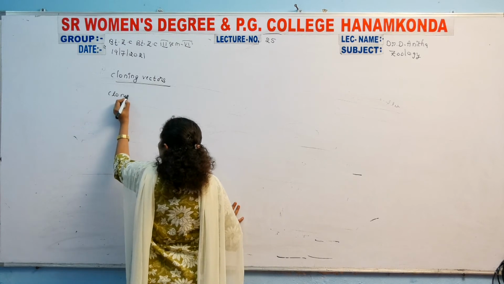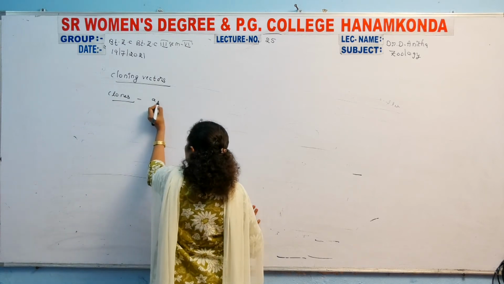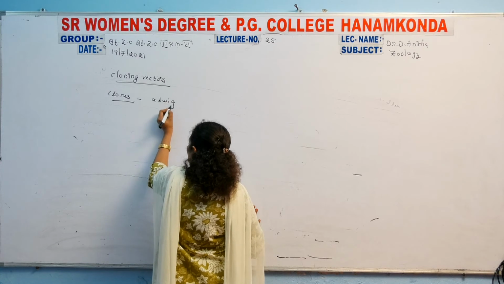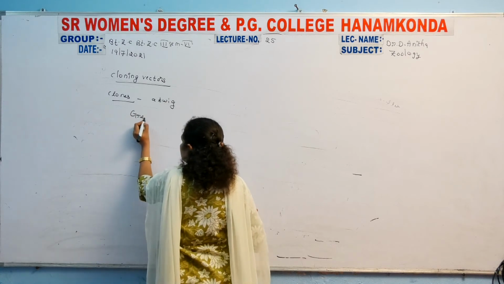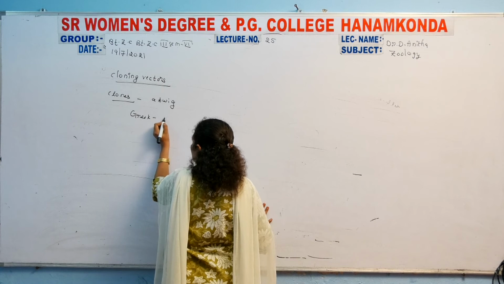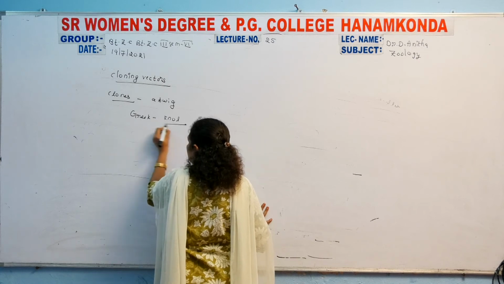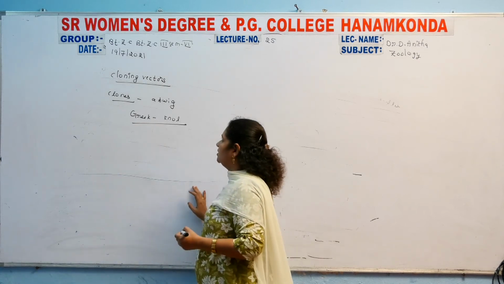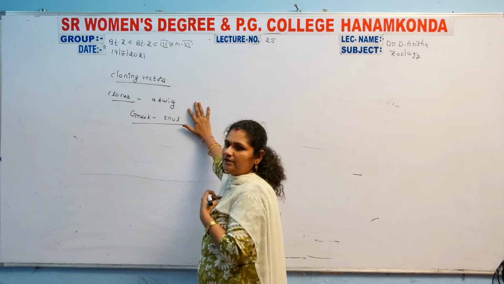Clones. First, the meaning of clone is a twig. It came from the Greek word clone, and the meaning of the word is a twig.